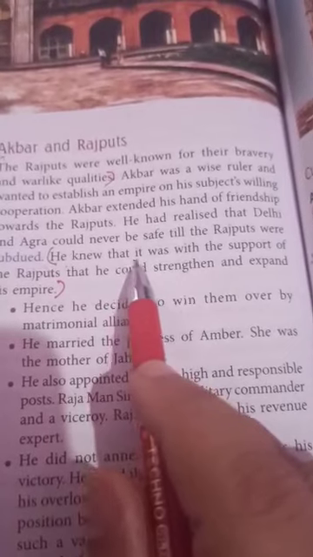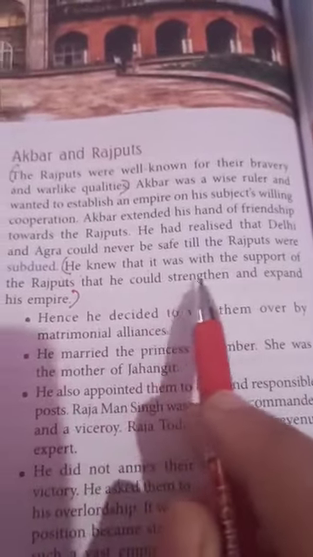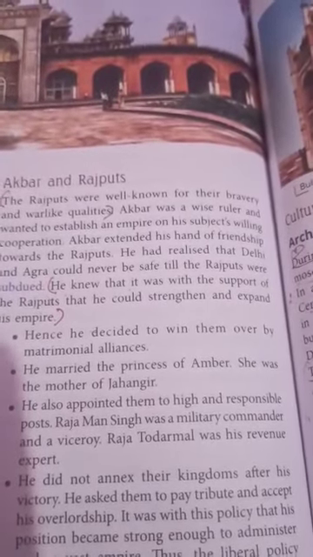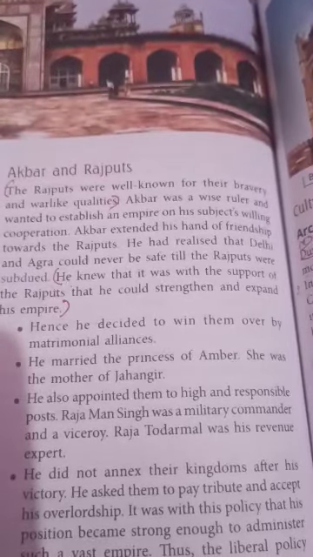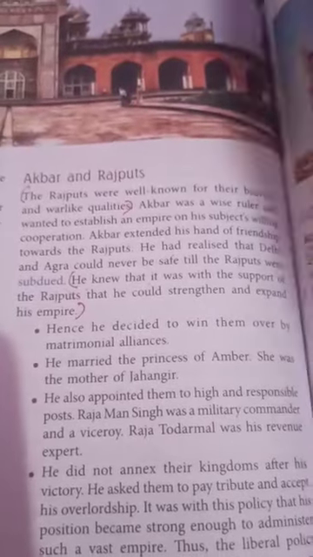Now the question. Akbar followed a liberal policy toward the Rajputs. You can write down from here, because he knew that it was with the support of the Rajputs that he could strengthen and expand his empire.